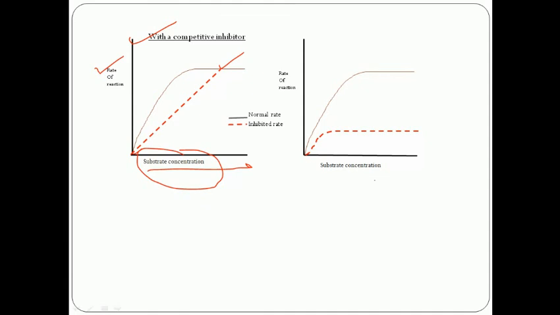But in the case of the second one, the non-competitive inhibitors, the inhibitors alter the structure of enzymes.